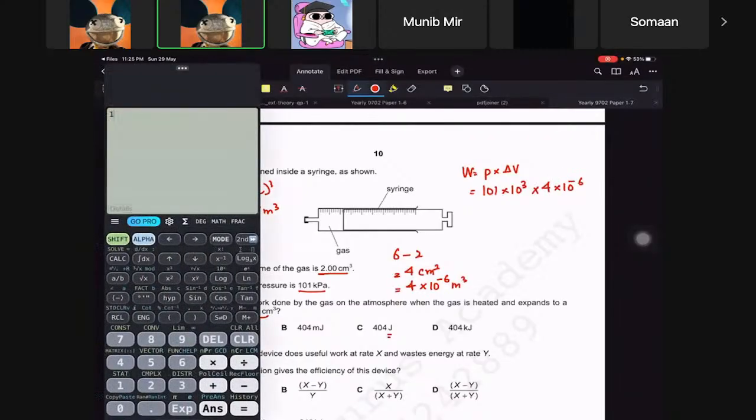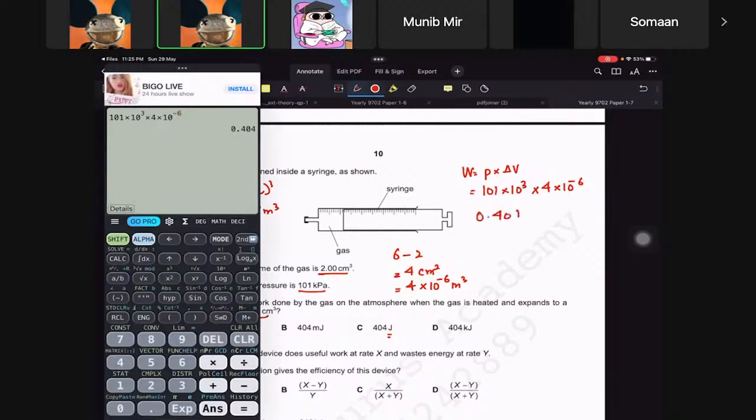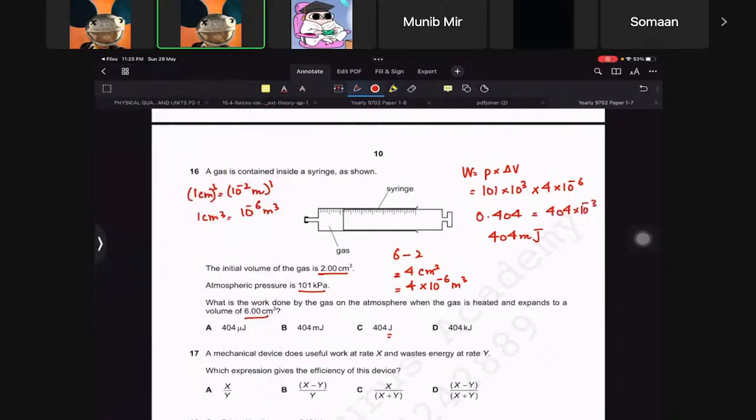Now let's try and do this. This will be 3. It will be 4 times 10 raised to power minus 6. So that comes out to be 0.404, which is 404 millijoules, because this can be written as 404 times 10 raised to minus 3. Has to be this answer.